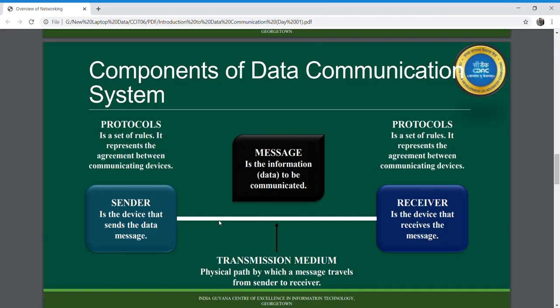The next important component of your data communication system is the sender. When we talk about the sender, the sender is the device that sends the data message.